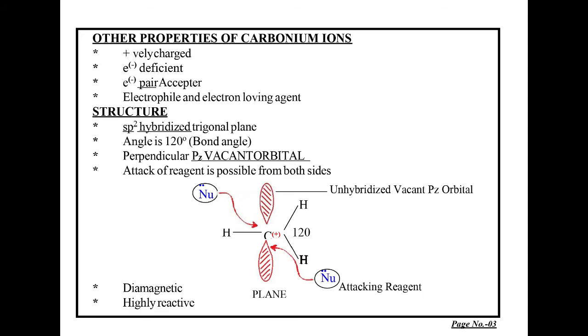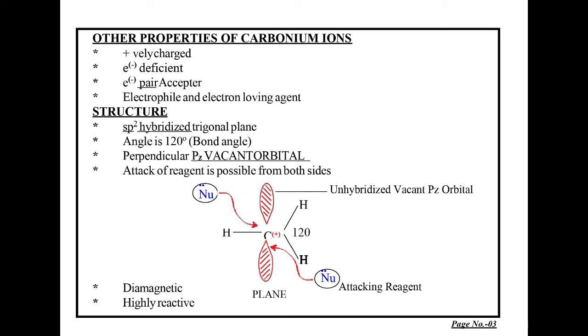Other properties of the carbonium ion. First, all carbonium ions are positively charged. Second, they are electron deficient. Third, they are electron pair acceptors too. And the fourth important point is that they are electrophiles and electron loving in nature. As far as the structure of the carbonium ion is concerned, all carbonium ions may be aliphatic or aromatic. They are always sp2 hybridized, trigonal and planar.